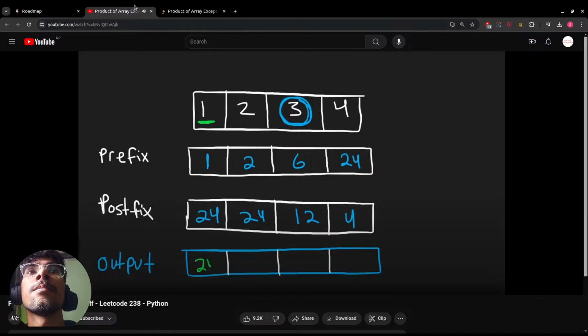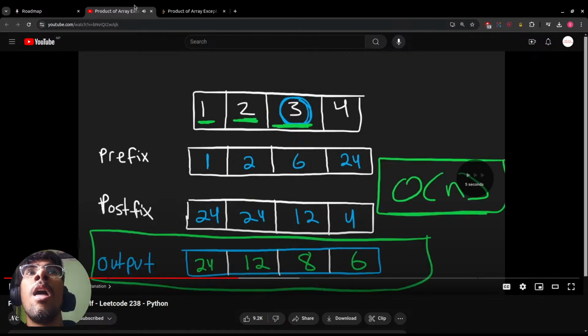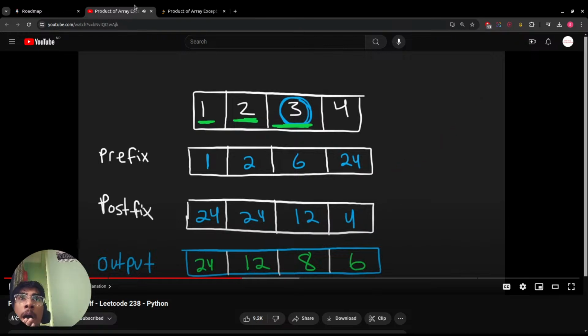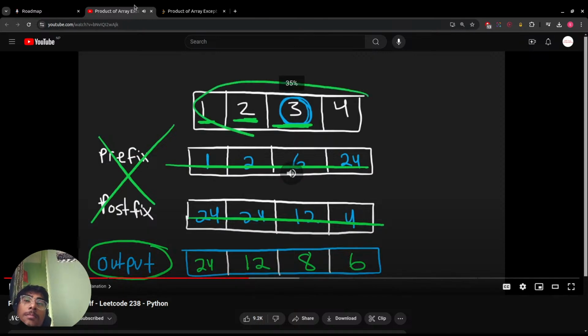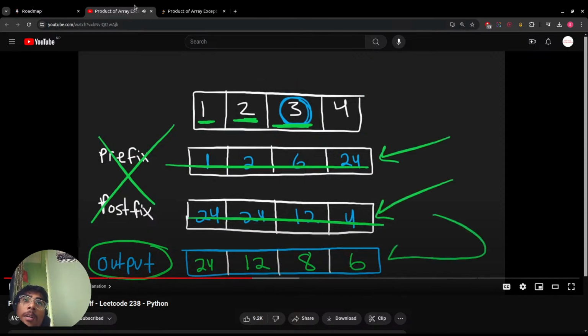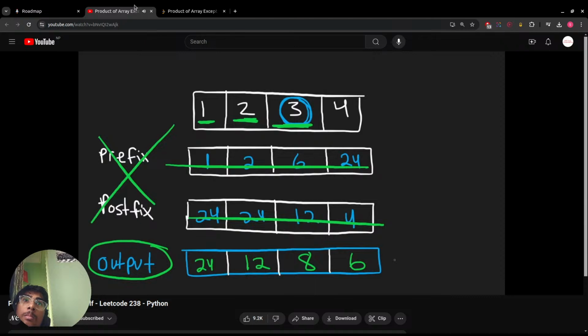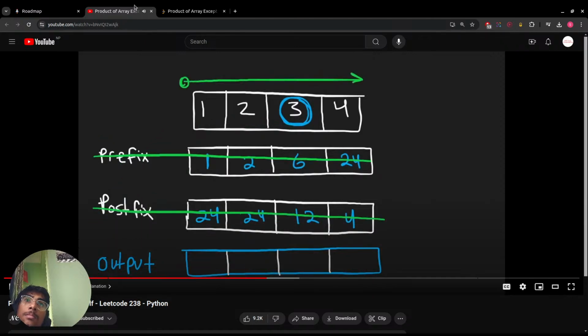So in the output for this here, we want the prefix applied except for memory, but we can actually use this idea because what they tell us is the output array does not count as extra memory, so we actually don't need these prefix and postfix arrays because we can compute these prefixes and postfixes and then store them in our output array. So what we're going to do is we're going to do 2 passes on our input array nums.